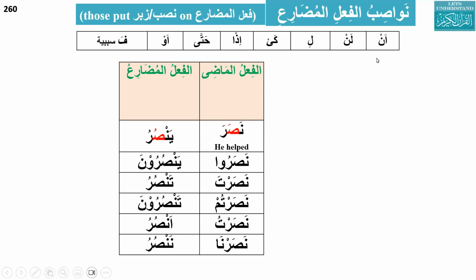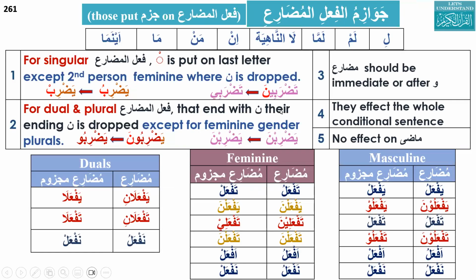So these are nawasibul fi'l al-mudari: an, lan, li, kay, izan, hatta, aw, fa sababiyya. Today we are going to discuss the new topic, almost similar with a little change: jawazimul fi'lul mudari. First of all, please just focus on the terminologies. Nawasib is the plural of nasab, that is zabar. Jawazim, from jazam, are basically operators which will affect fi'lul mudari.